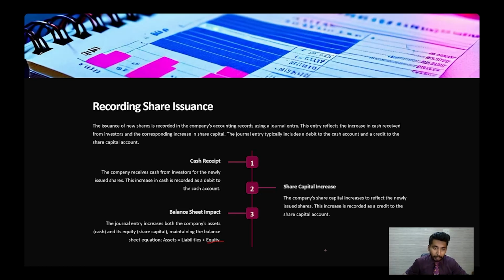Basically the entry is bank account debit to share capital account. Bank debit what comes in, पैसा आया, बैंक और कैश कहाँ आया, share capital. So assets also increases and share capital also increases. That is how the assets is equal to liabilities plus capital equation is maintained.